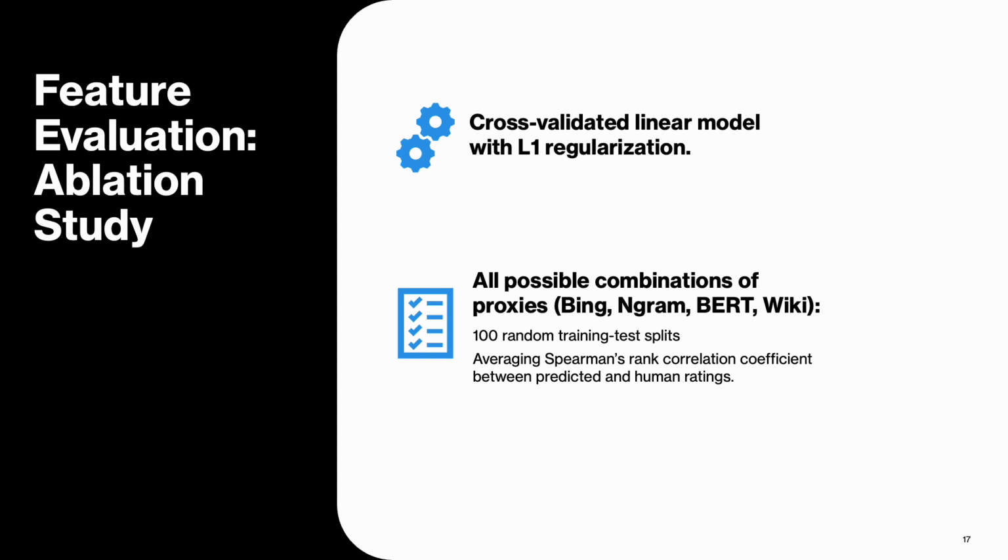To evaluate our features, we fit a cross-validated linear model with L1 regularization. We compared all possible combinations of candidate proxies, and for each combination, we conducted 100 random training test splits and averaged the Spearman's rank correlation coefficient between predicted and human ratings.